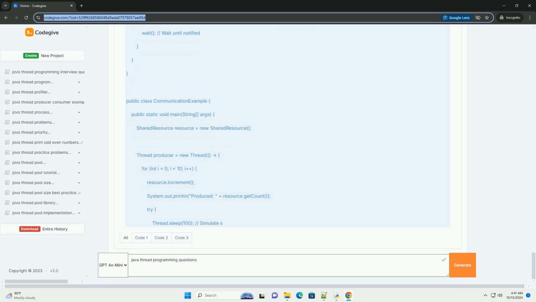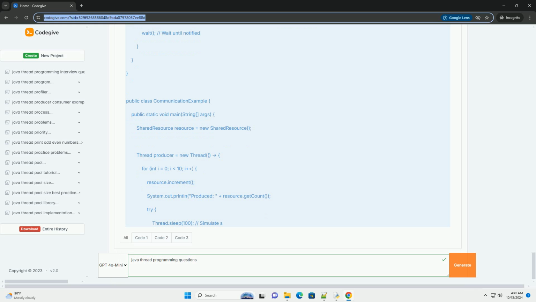5. Important thread classes. Java provides several important classes for thread management. Thread represents a thread of execution. Runnable represents a task that can be executed by a thread. ExecutorService provides a higher level replacement for managing threads. Future represents the result of an asynchronous computation.